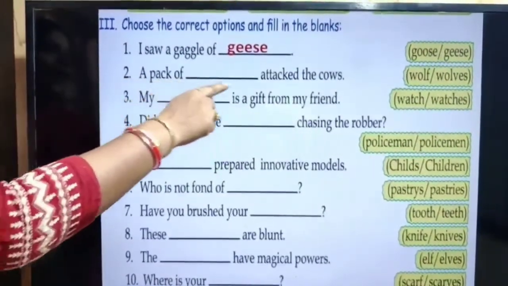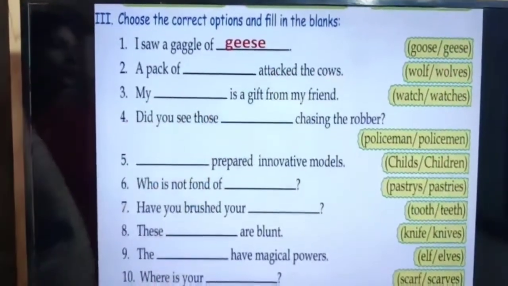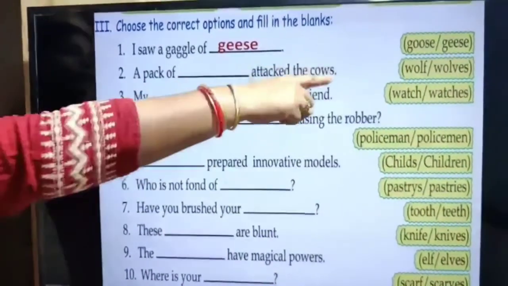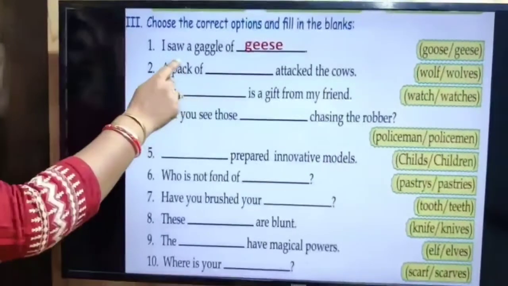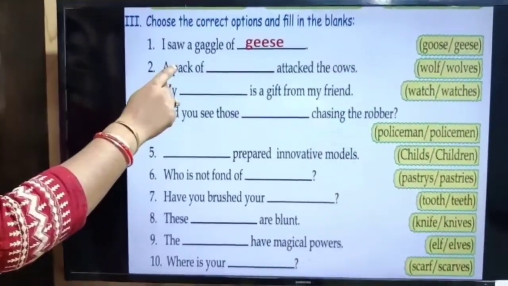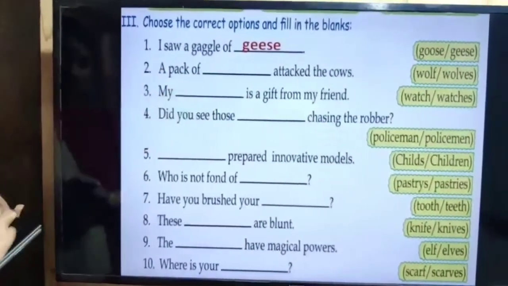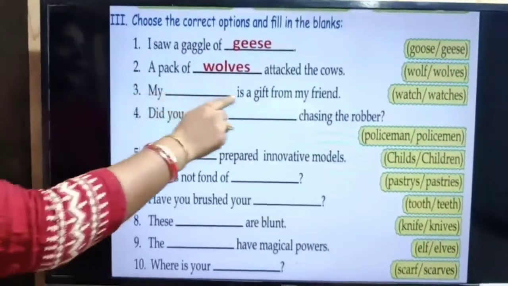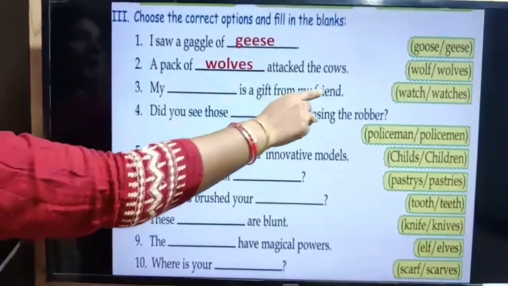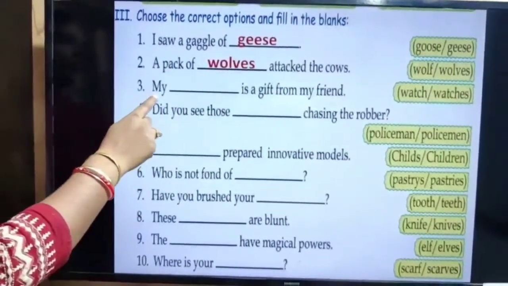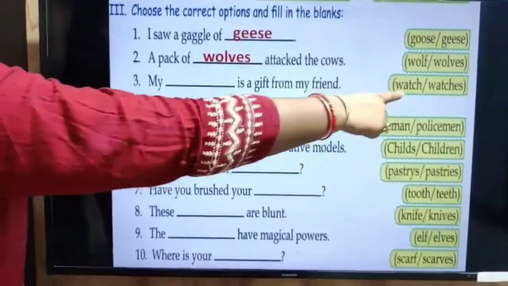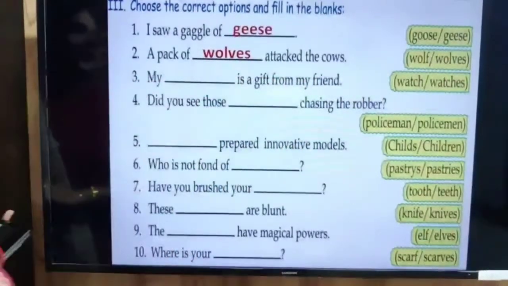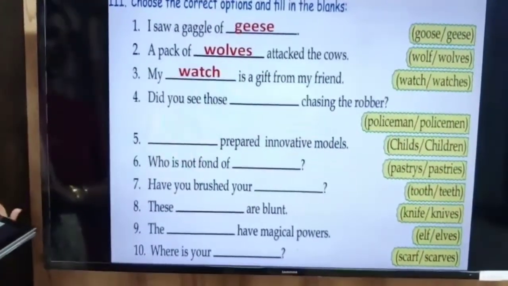A pack of dash attacked the cows. Who attacked the cows? A pack of wolf or wolves. Pack of wolves is formed when more than one wolf is there. So we'll write the plural form here. So we'll write here wolves. My dash is a gift from my friend. It means we are asking about only a single thing. My watch is a gift from my friend.